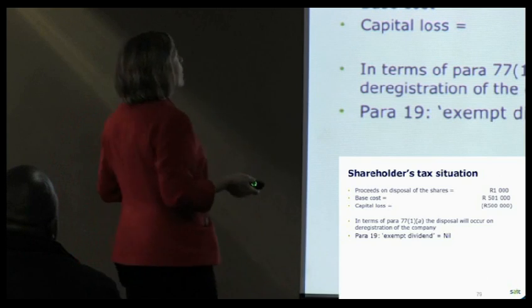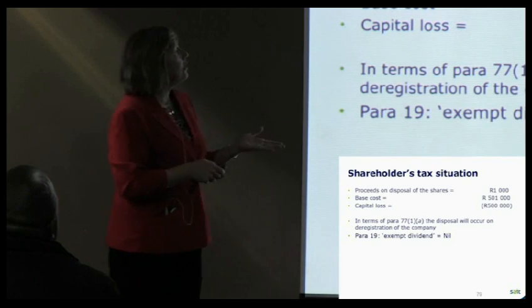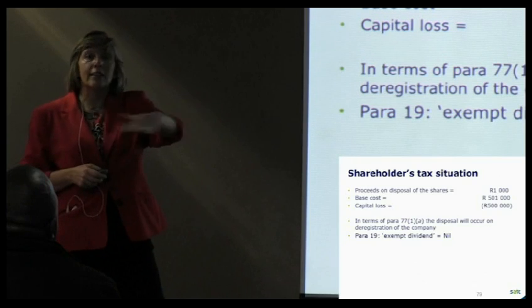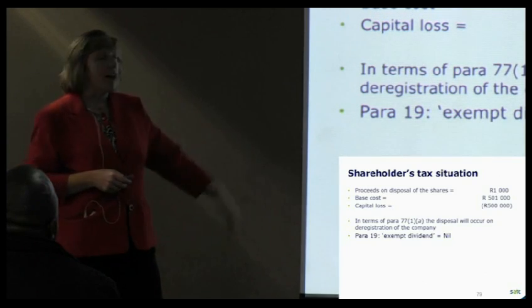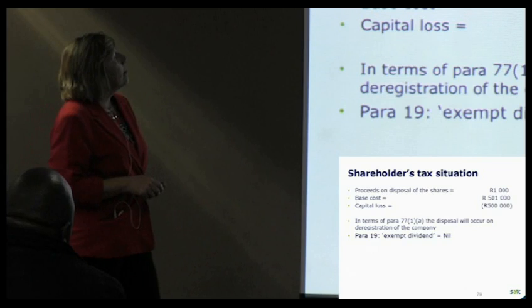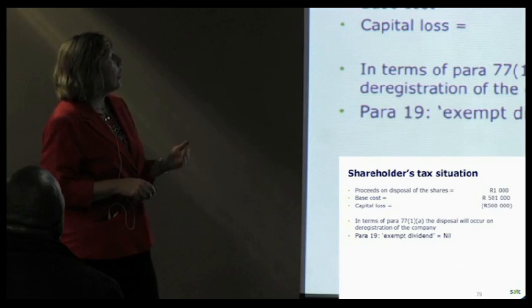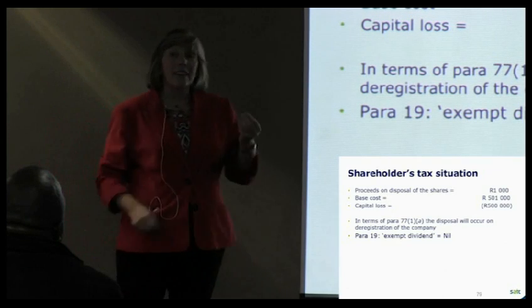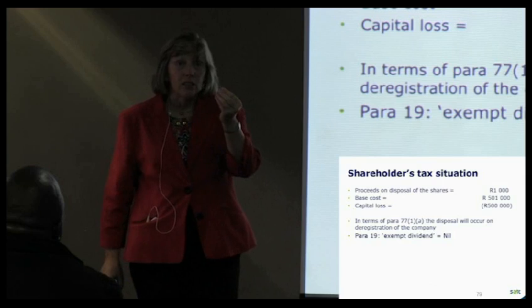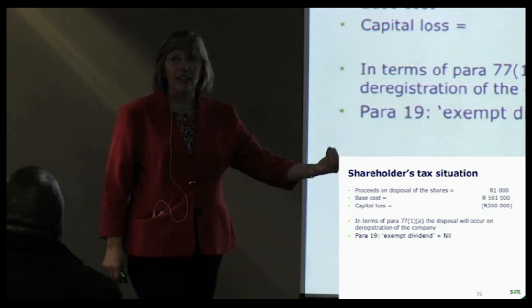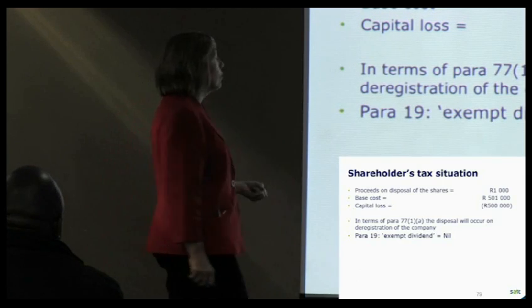So obviously in their capital gains calculation, they're getting proceeds. That's what they're getting back from the shares. They're deemed to have sold those shares on winding up or liquidation. They paid 501,000. Let's assume that is their base cost. They've got a capital loss of 500,000. And the question of whether that capital loss will be allowed links to other complexities in the 8th Schedule that I don't really have time to go through.